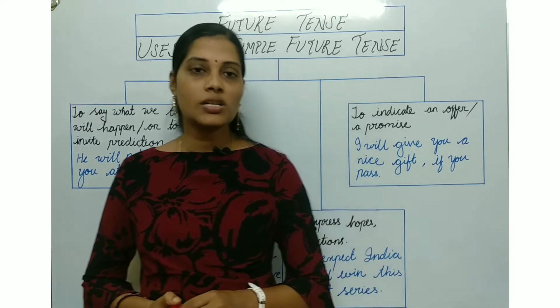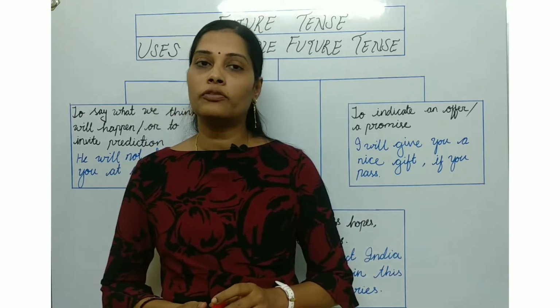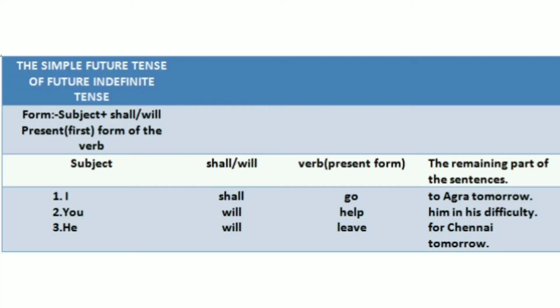So let's start with the future tense, with the forms and the uses. First of all, we will see the forms of the future tense in different manners: affirmative, interrogative, negative and interrogative negative sentences. First we will see the simple future tense, which is known as the future indefinite tense.